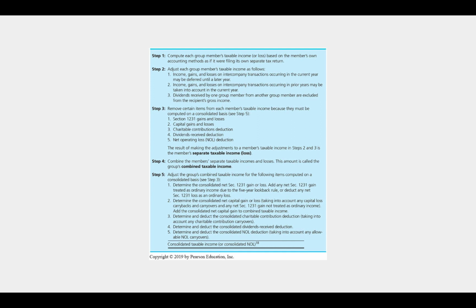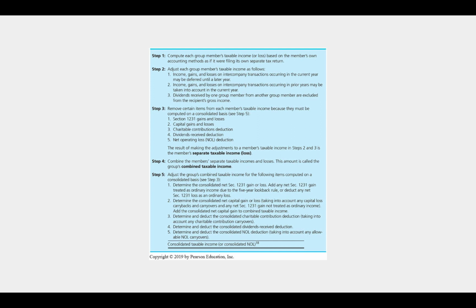Okay, so these are our step-by-step instructions. We're going to talk about these a little bit more in later slides. But to get consolidated taxable income for an affiliated group, step 1 is to compute each group member's taxable income or loss based on the member's own accounting methods, as if it were filing its own separate tax return. So just like we've done before, we calculate each member's taxable income.